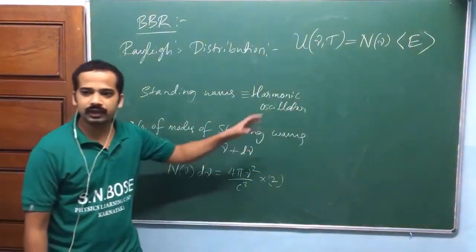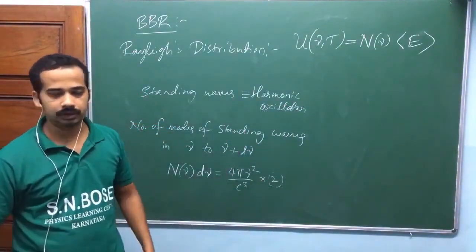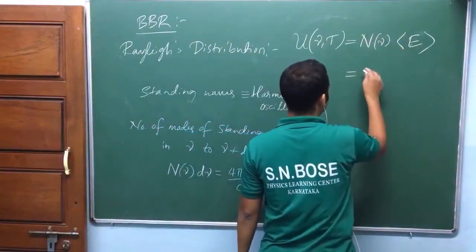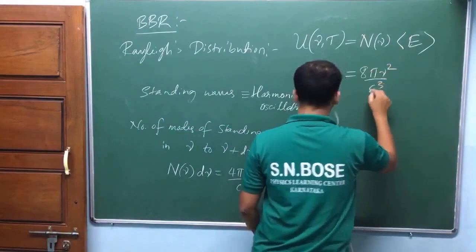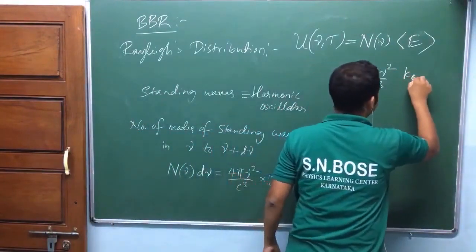These are to fit that curve, isn't it? They were trying to fit that curve, so coming out with some assumption. Is that okay? So now this part was almost correct. This is equal to 8 pi nu square by c cube, after taking this factor 2, this is nothing but kB into T.